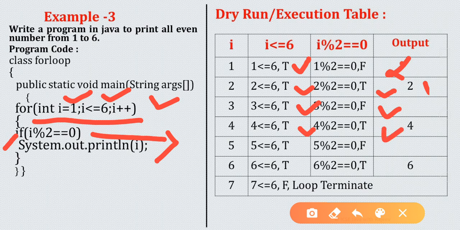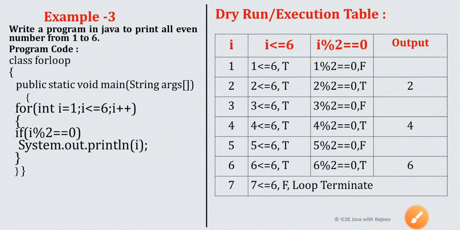4 will be printed. Next time I will be 5. 5 less than equal to 6, true. And 5 mod 2 equal to 0, false. Next time I will be 6. 6 mod 2 equal to 0, true. So 6 will be printed. I will be 7. Now 7 less than equal to 6, condition false, loop will terminate.